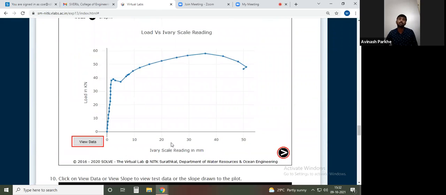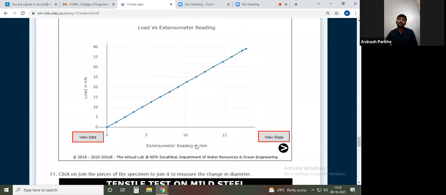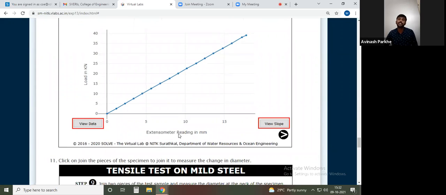So this is the graph of load versus scale readings. And one more graph they have represented, load versus extensometer reading. That means if load increases, the change in dimension also goes on increasing.